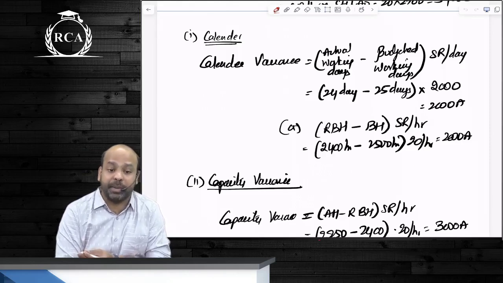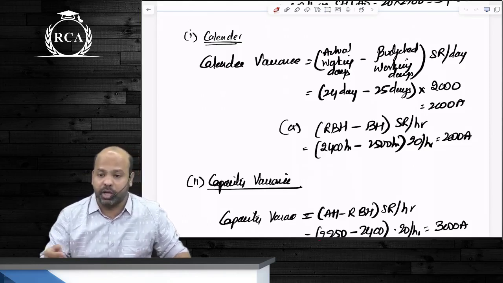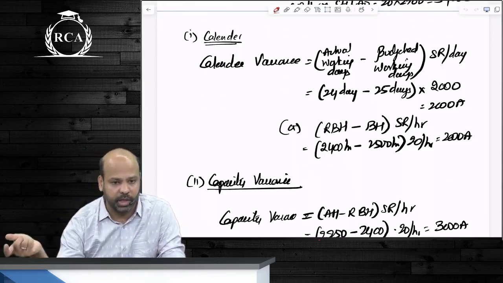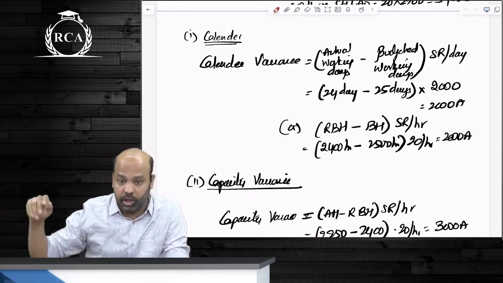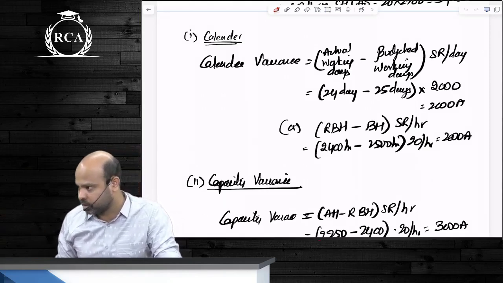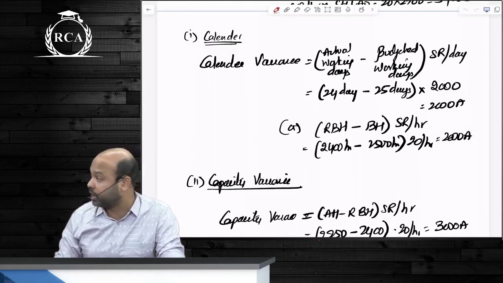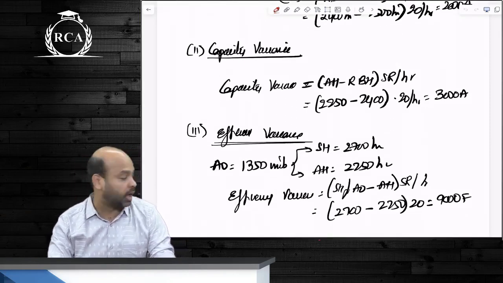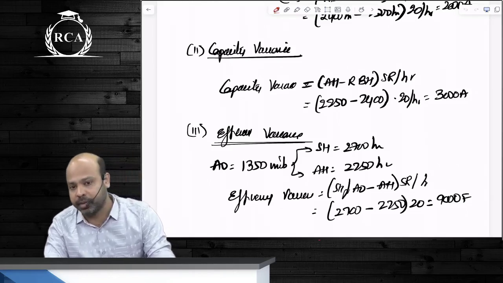The next one is capacity variance, wherein I will compare actual hours with revised budgeted hours. Once you compare revised budgeted hours with budgeted hours, BH is out of the picture. Now you're supposed to compare AH with RBH. That will become what, beta? Capacity variance. So capacity variance is actual hours minus revised budgeted hours multiplied by standard rate per hour.